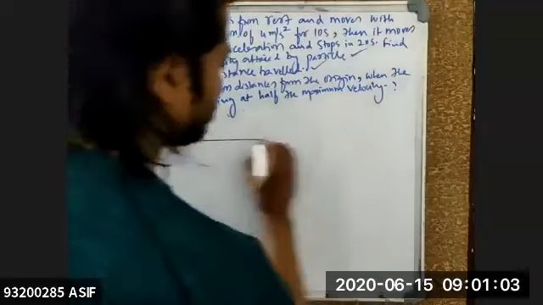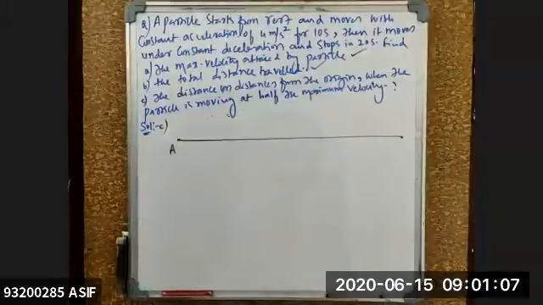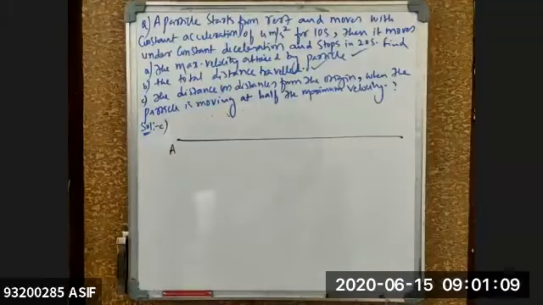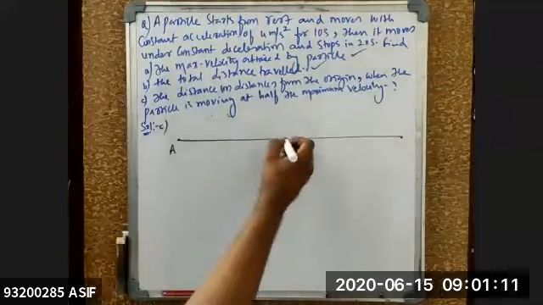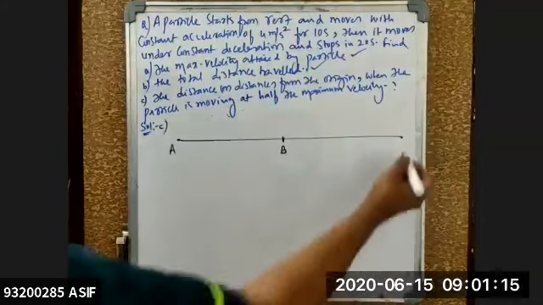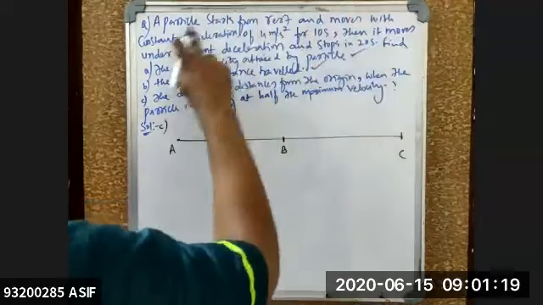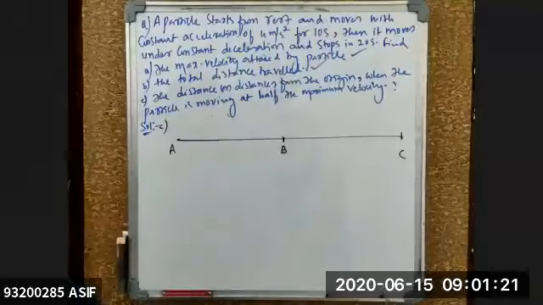Say for example, this initial point is A. From A, I go for a certain distance. Say this one is B, and the last one is C, which I told you right now. A particle starts from rest and moves with a constant acceleration of 4 meter per second square for 10 seconds.